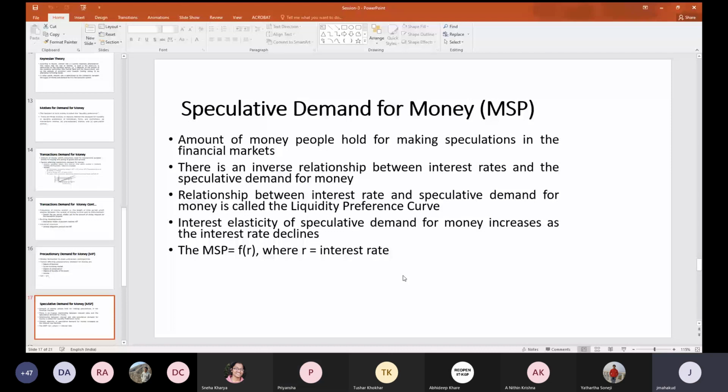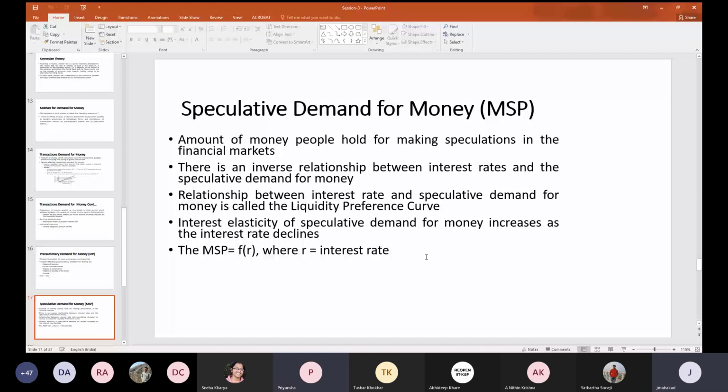So if I'm not talking about that thing, you can explain. If the interest rate is very high, then what will happen to the financial asset? The price of the bond will increase or decrease? Sir, P equals C by R. Okay. If the interest rate is increasing, then the price of the bond will decline.